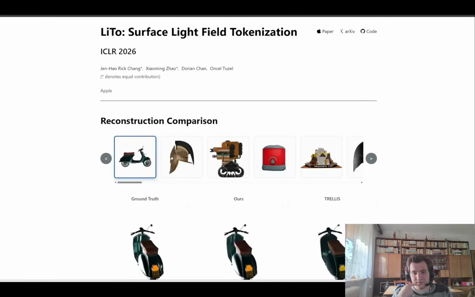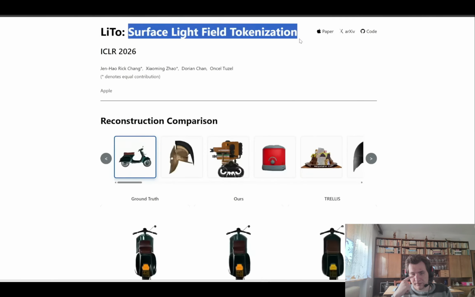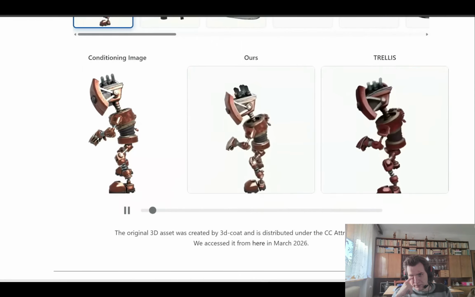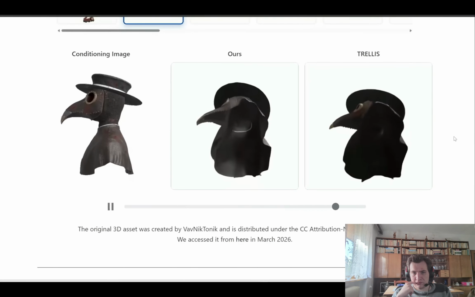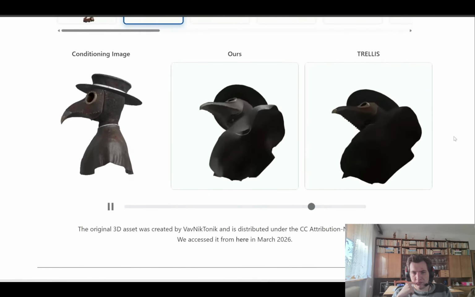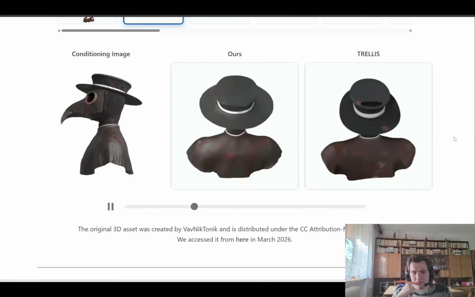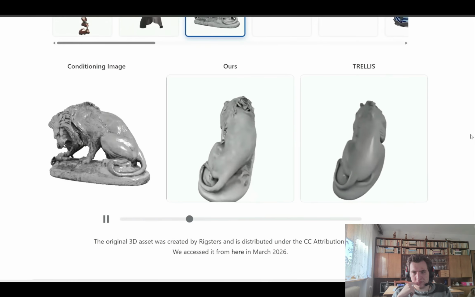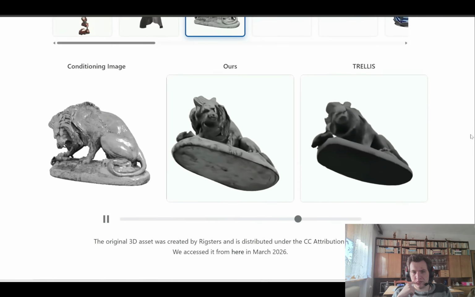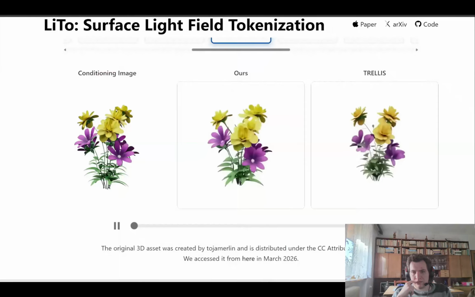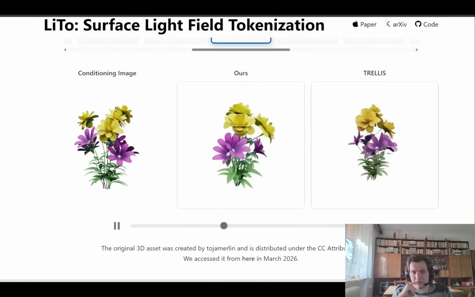Also this week, Apple releases a new 3D model generator called Litho, which stands for Surface Light Field Tokenization. So this can take an input image and render a complete 3D model from it. And here's the key idea. Instead of only reconstructing the shape of the 3D object, Litho tries to capture how the object actually looks from different viewpoints. This matters because real objects don't all look the same from every angle, especially for shiny objects or reflections, surface details, and lighting all change as you move around. So Litho is designed for 3D reconstruction, where the output is not just a rough object, but a more faithful 3D representation that is view dependent.